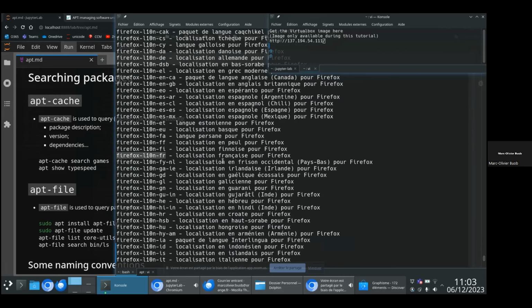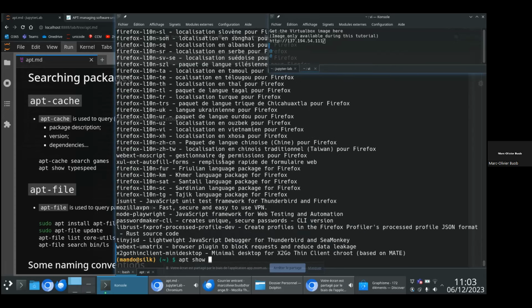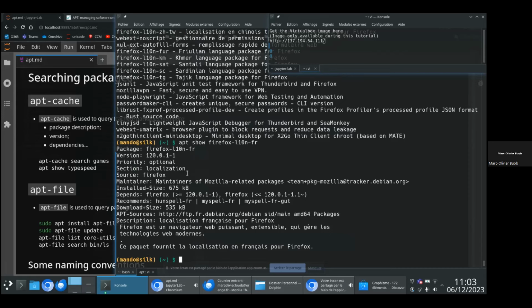If you want more details about this package, you will run apt show and your package, and it will display some information about the package: the version, whether it is an important package or not, a description, etc. And also, as you can see here, some dependencies.